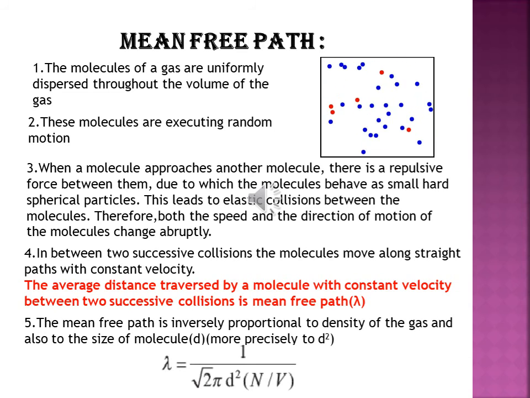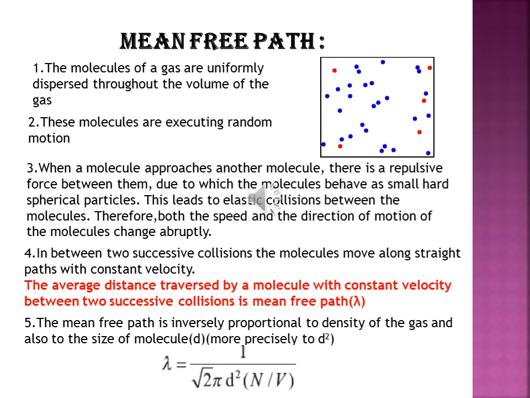So the mean free path is inversely proportional to the density of the gas. Now, how is it so? As we know, what is density? It should be mass divided by volume, right? But in this case, instead of mass, we are going to use N, which is moles. So rho will be N upon V.